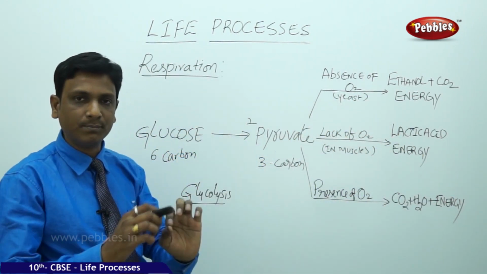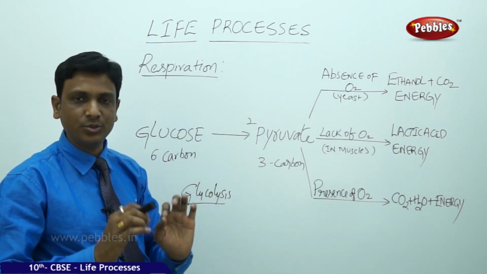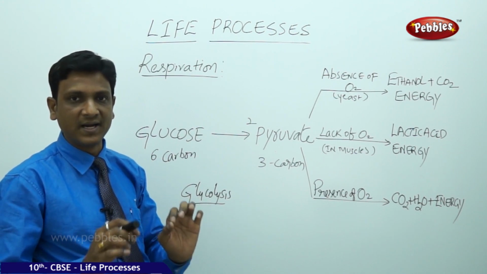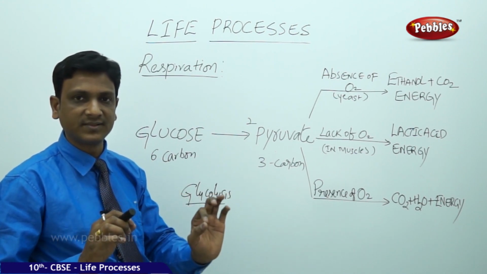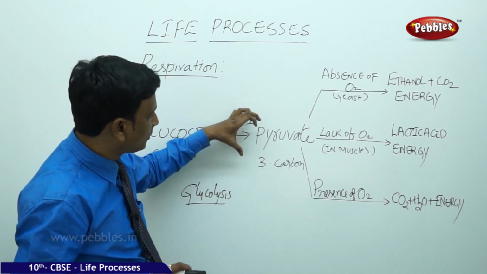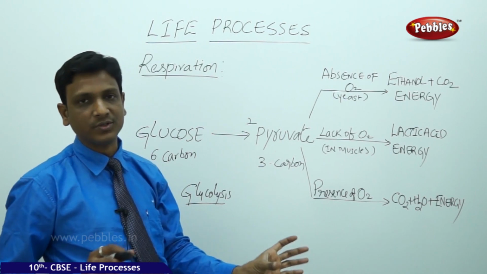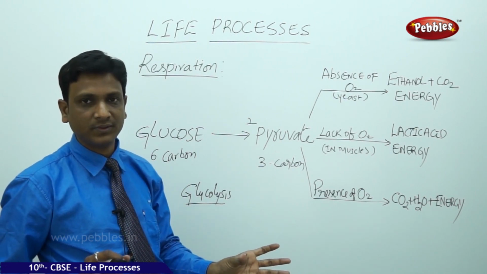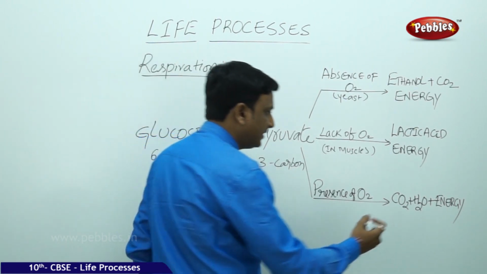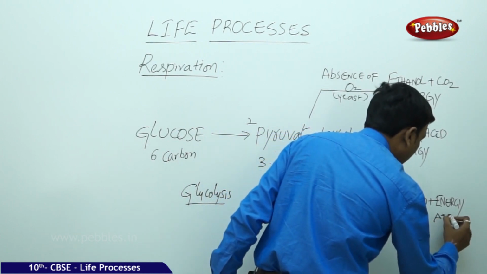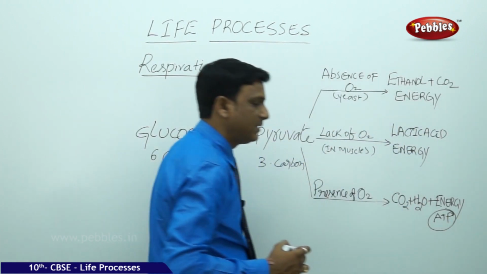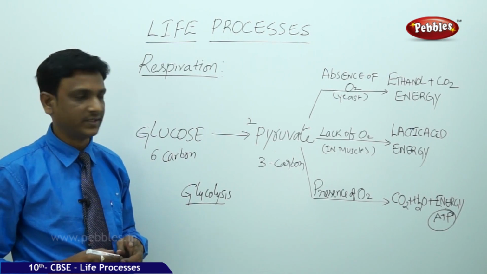So the molecule is completely utilized, and from that simple substances like carbon dioxide and water are released, and the total energy present in the pyruvate is utilized, released out, taken out. In which form? The energy will be released in the form of a molecule called ATP, adenosine triphosphate.